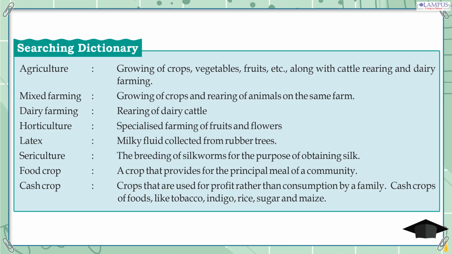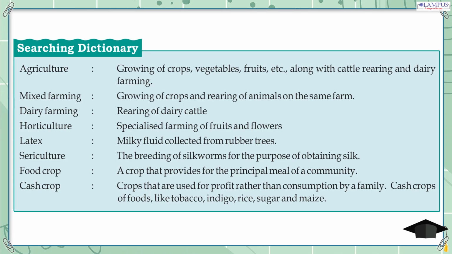Latex: milky fluid collected from rubber trees. Sericulture: the breeding of silkworms for the purpose of obtaining silk. Food crop: a crop that provides for the principal meal of a community. Cash crop: crops that are used for profit rather than consumption by a family. Cash crops include tobacco, indigo, rice, sugar and maize.